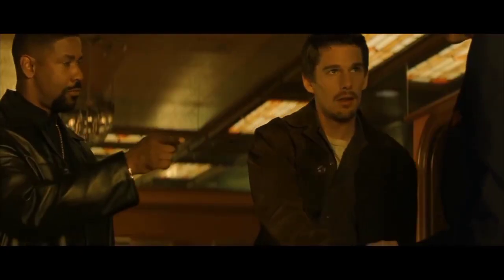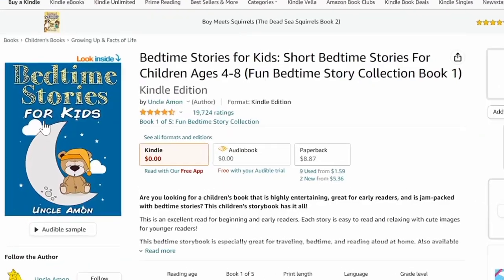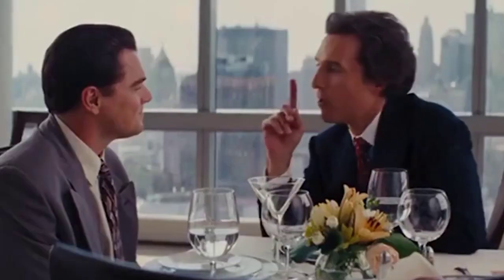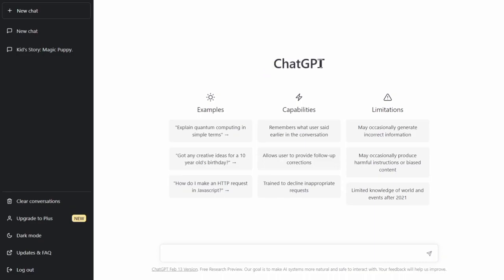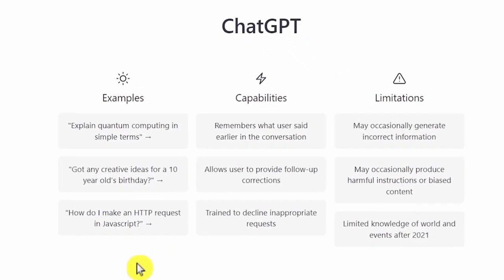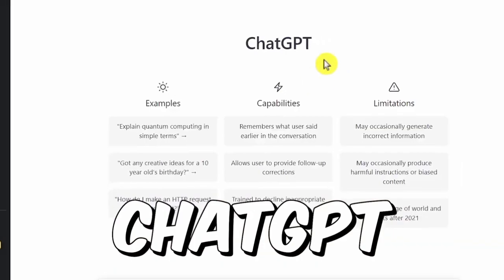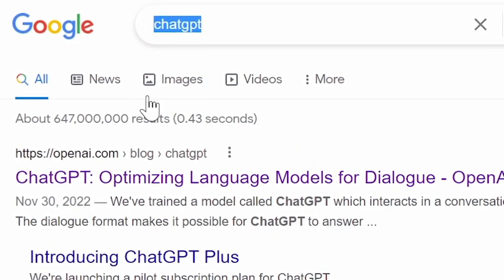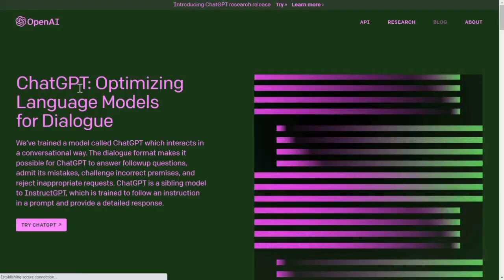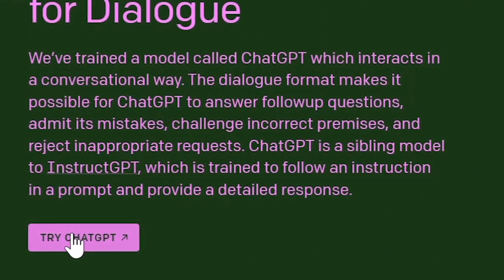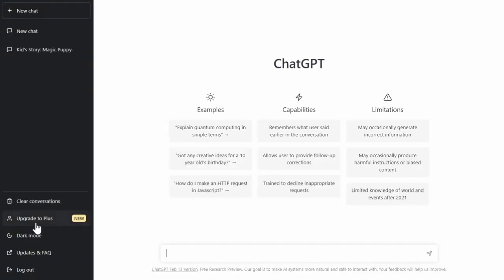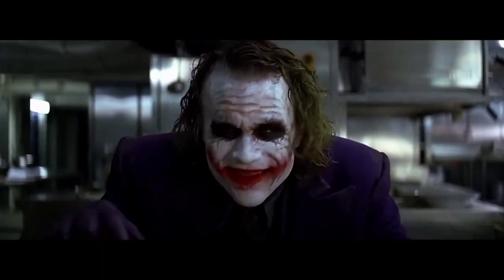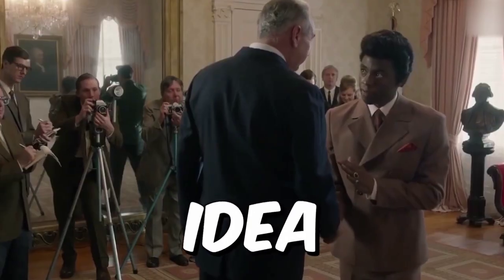That's why I made this video, to show you exactly how to create these books with ChatGPT to sell them on Amazon. So, the first step is we are going to use ChatGPT to come up with a good story idea. And for those of you who never used ChatGPT before, all you have to do is type its name in the search bar and then click the first link right here. And then click where it says, try ChatGPT, and that is it. Now, you can just ask it for anything, and it will then answer it for you. And like I said before, we first need a good story idea.